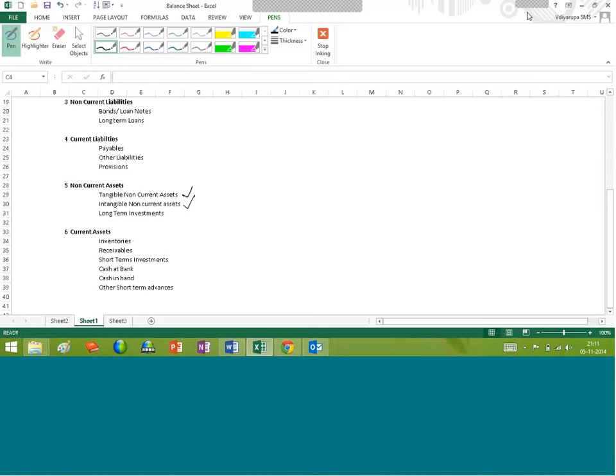But in the case of capital expenditure, we are not taking the same to the statement of profit or loss account immediately. Rather, the moment we incur such an expenditure, considering the long-term benefits arising out of it, we take it straight away to the balance sheet under the head non-current assets. I am specifically talking about tangible non-current assets and intangible non-current assets.